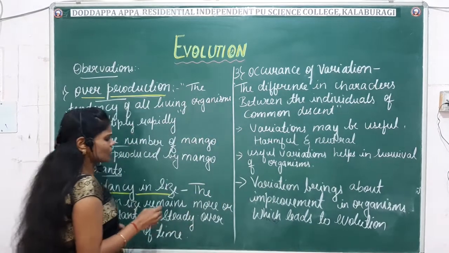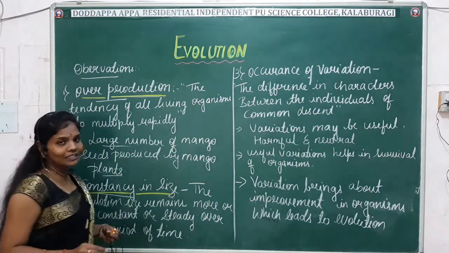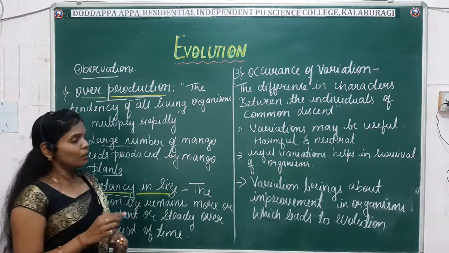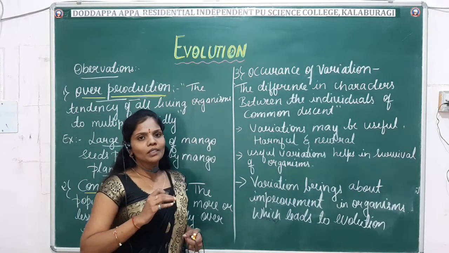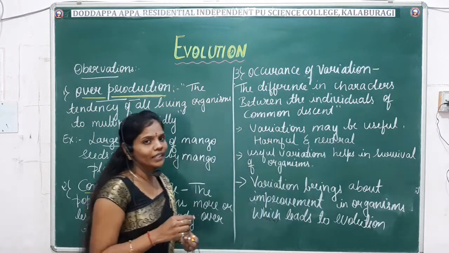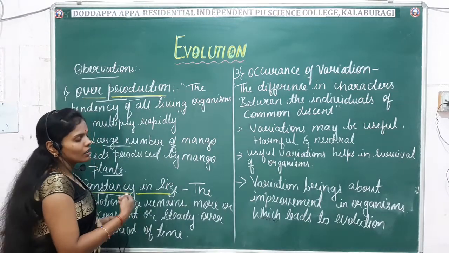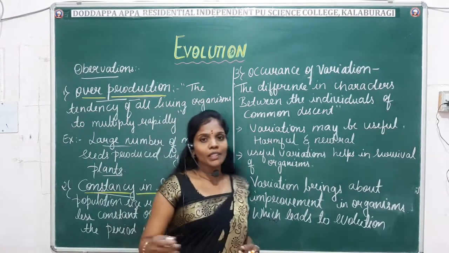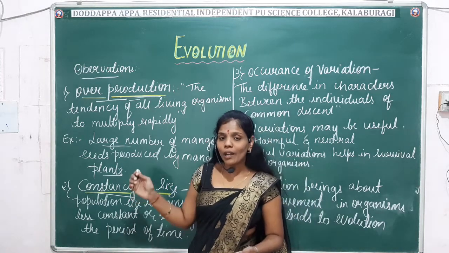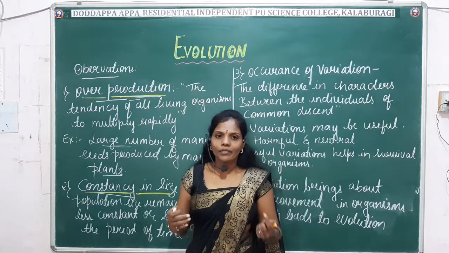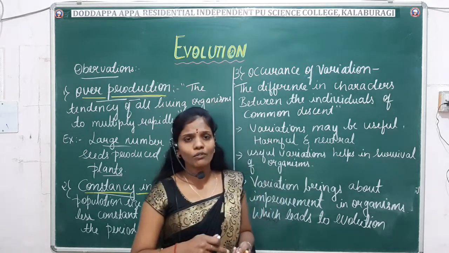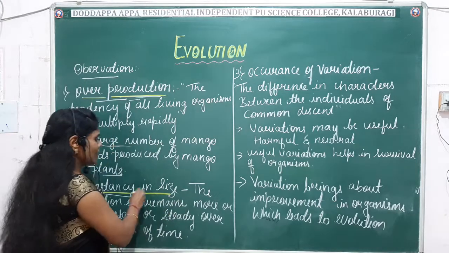Okay, so the second observation is the constancy in size. Here Darwin says that in spite of overproduction, the number remains more or less constant, or it remains steady. Why does it remain steady? Again, there are many factors. For example, there may be environmental factors like air, water, light, etc. Apart from this, there may also be the attack of parasitism, predation, or diseases. Some of these factors are necessary for the maintenance of the constancy of the size of the organism.